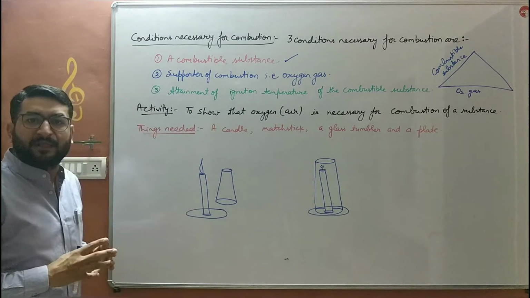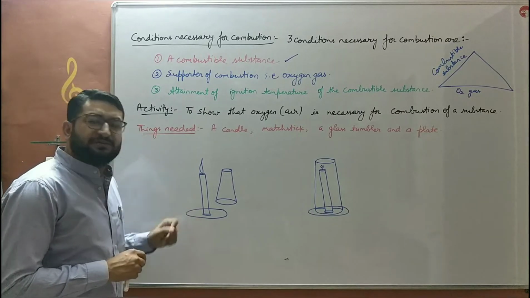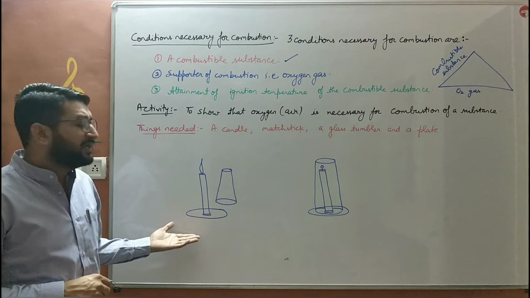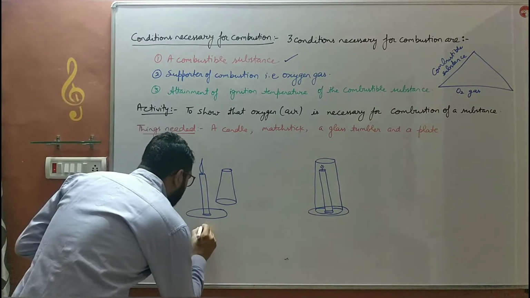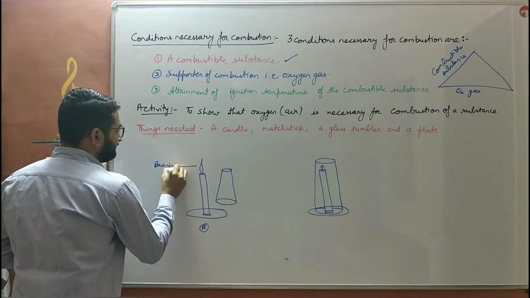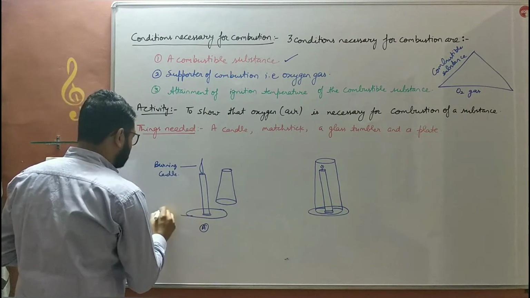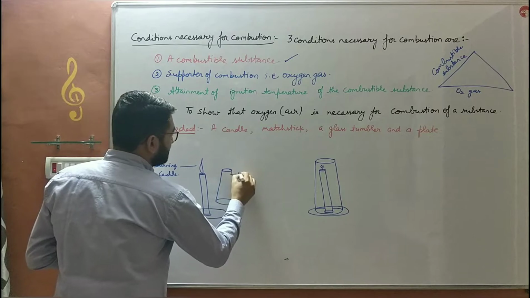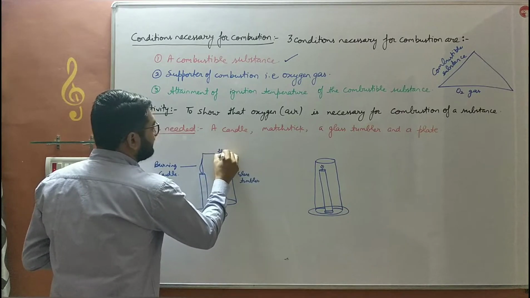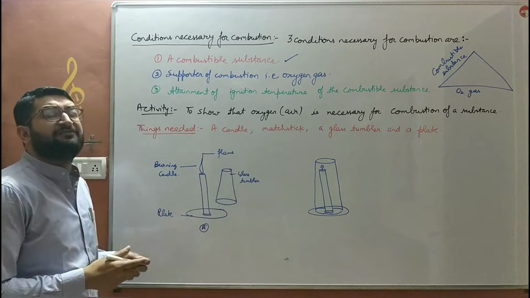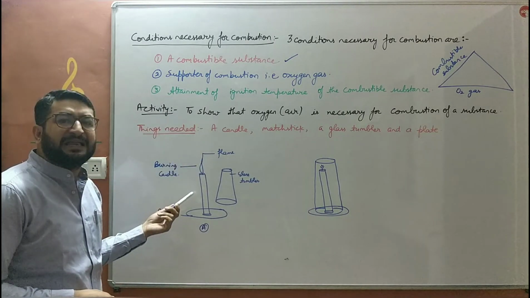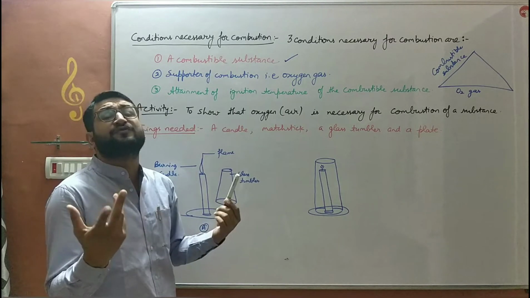To show that oxygen is necessary for combustion of a substance, for that we require a candle, bache. To burn that candle, a matchstick, a glass tumbler and a plate. What we have to do is, in first case, burn the candle with the help of a matchstick. So that's a burning candle, beta. That's a plate if you want to label the whole diagram. This is glass tumbler. This one is flame. A lighted candle produces obviously a flame, bache. The oxygen is available in the environment, but there is no substance placed over that candle. So that substance burns very quickly and produces flame.